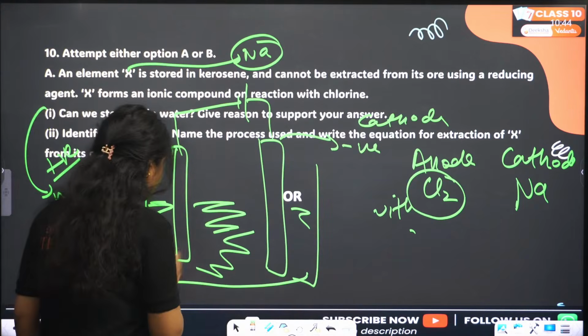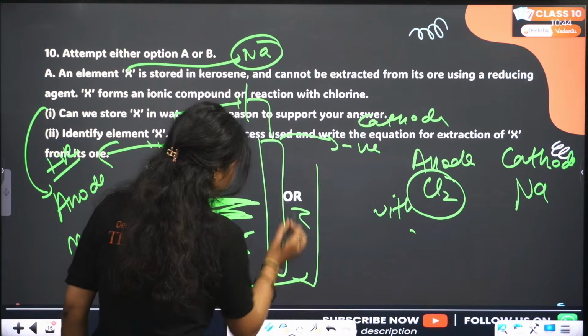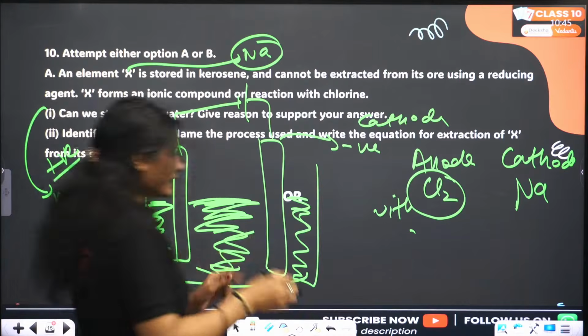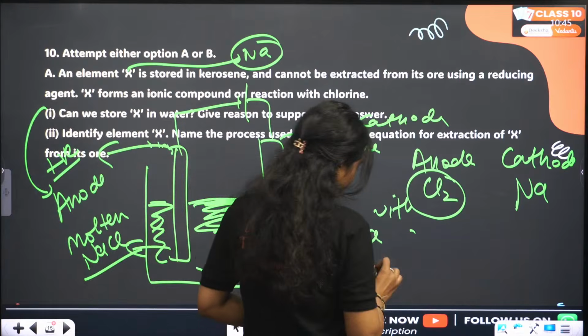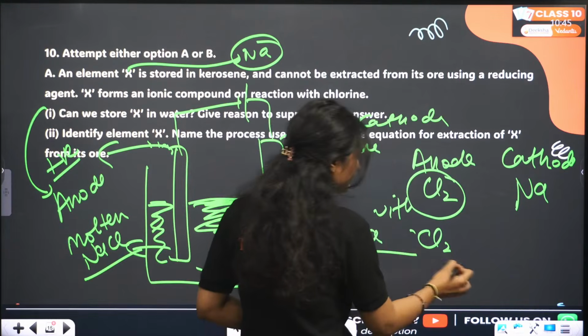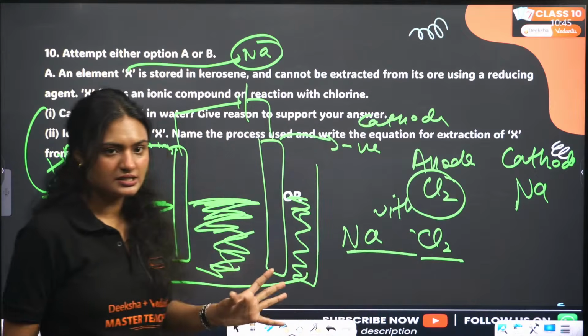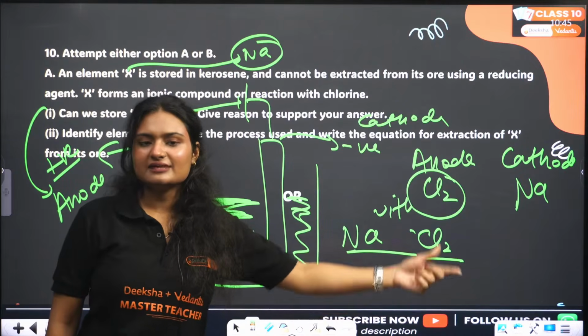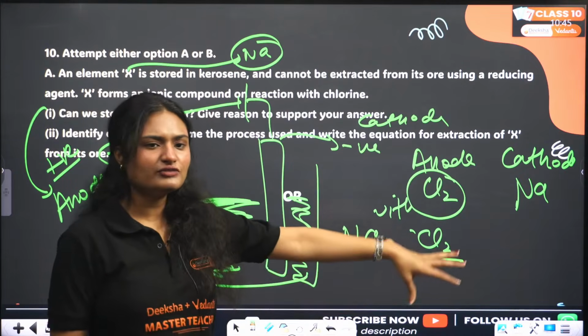When you pass electricity through it, my dear kids, NaCl will break down as Na and Cl2, right? That is the simpler explanation. Let's not complicate it. When NaCl breaks down, it breaks down as Na and Cl. Cl will combine with other Cl and we'll get the chlorine gas.